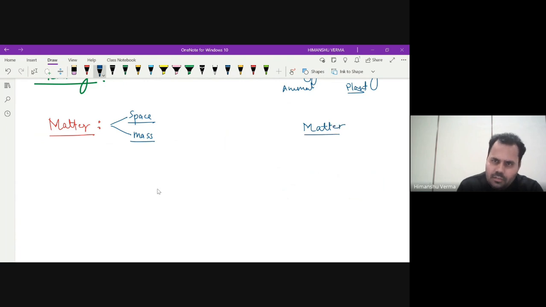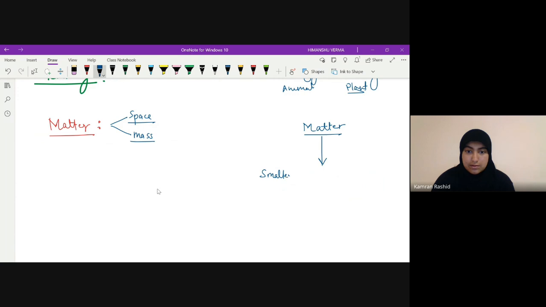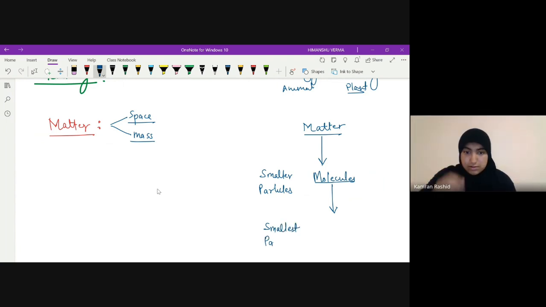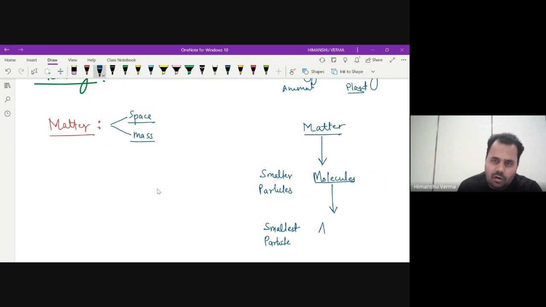So what happens when we try to break down matter? We get some smaller particles, and those smaller particles are molecules. If we try to further subdivide these molecules, we get another smallest particle, and that smallest particle is called an atom. So the first topic in our chemistry is molecules and atoms, and then we can jump to matter, or compounds.